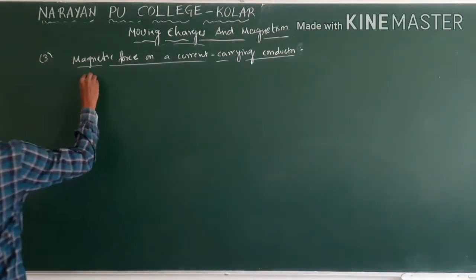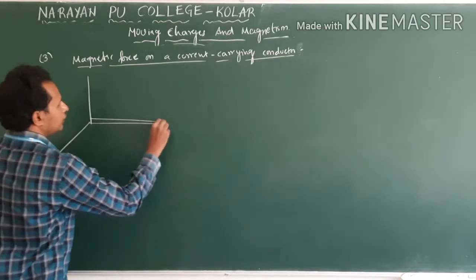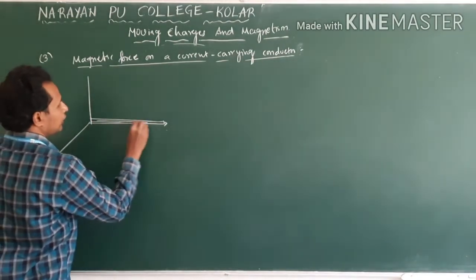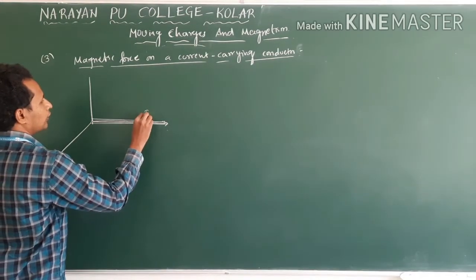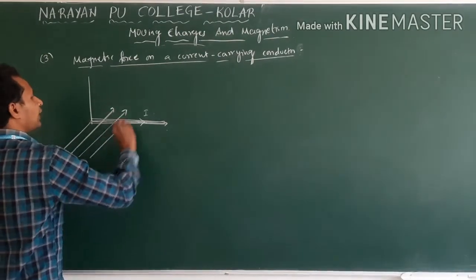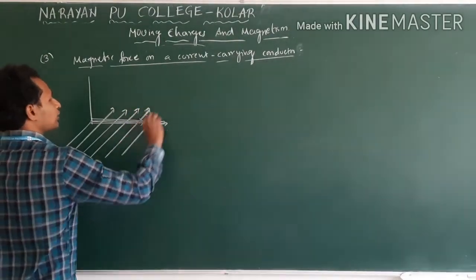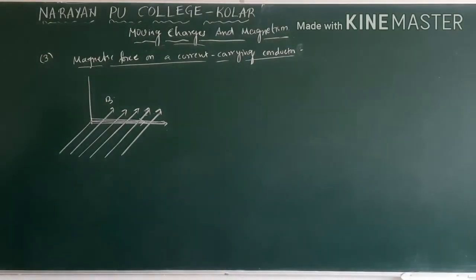Now, we place the conductor like this. This is the conductor carrying a current and we are applying field like this. Or in this region we placed magnetic field, let us say B. Clear?